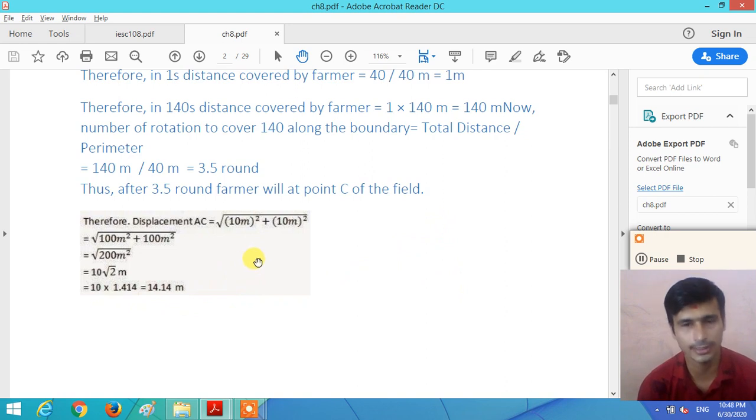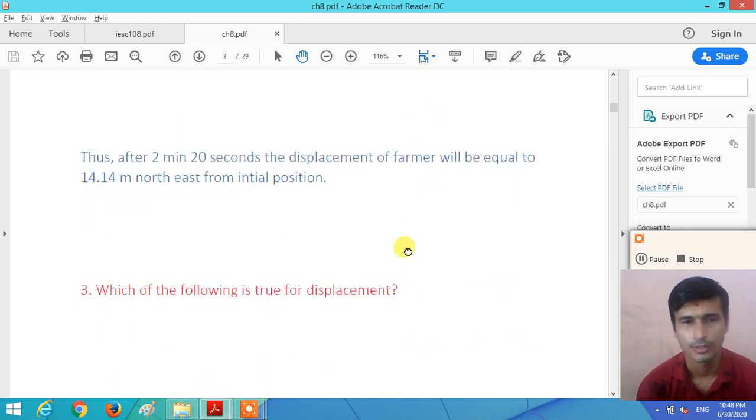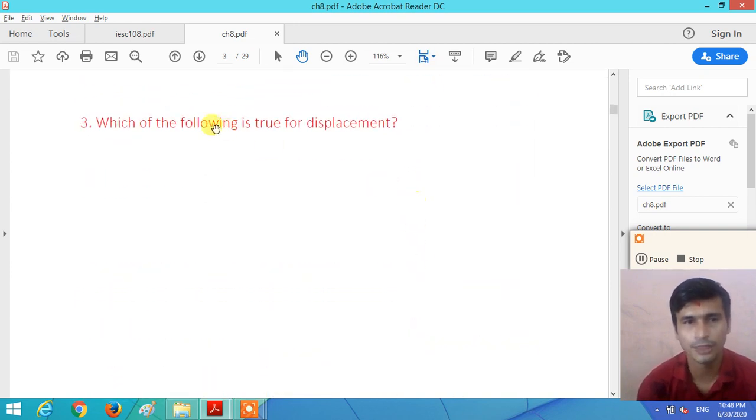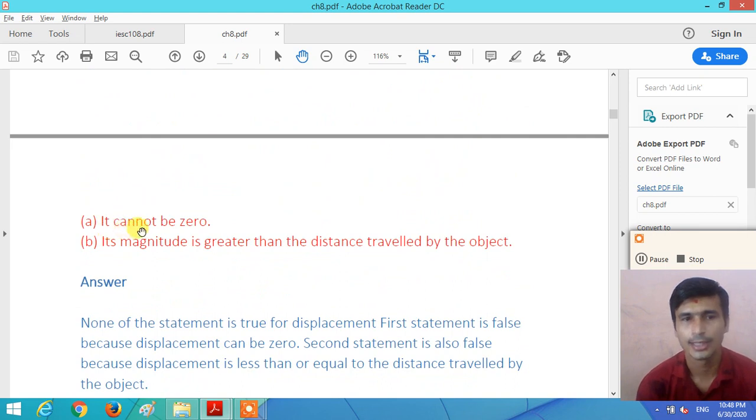Now understand this example. Now we are going towards the third question, right? Which of the following is true for the displacement? It cannot be 0, or its magnitude is greater than the distance traveled by the object.